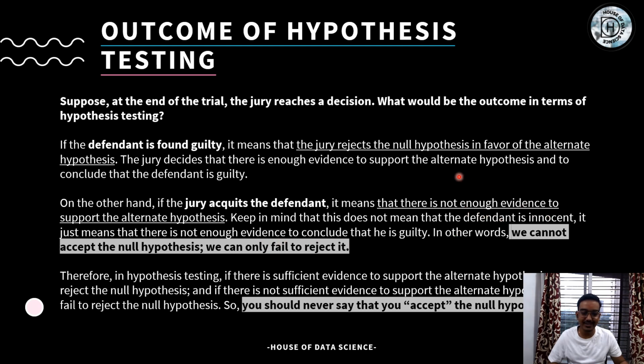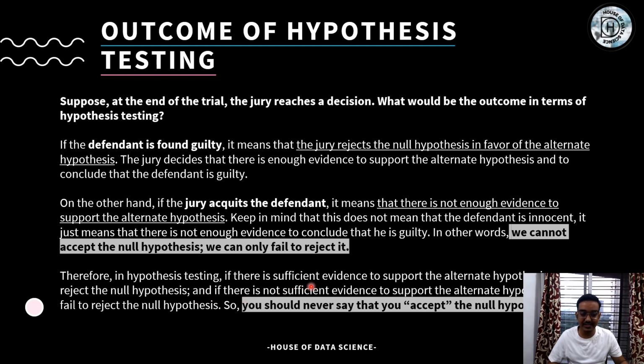That is, we fail to reject that he was not guilty, right? So if we fail to reject, that means we accept that he was not guilty, but we cannot say it because we always say in terms of the alternate hypothesis. So there are two things which can happen: either we reject the null hypothesis or we fail to reject it. If it is in favor of the alternate hypothesis, then we reject the null hypothesis. Therefore, in hypothesis testing, if there is sufficient evidence to support the alternate hypothesis, you reject the null hypothesis, right? Simple.